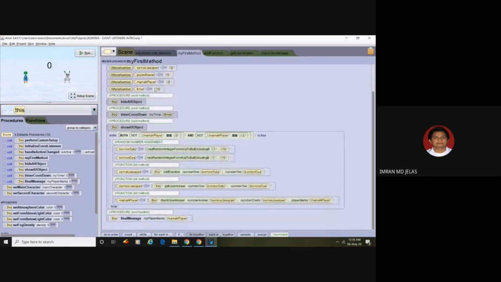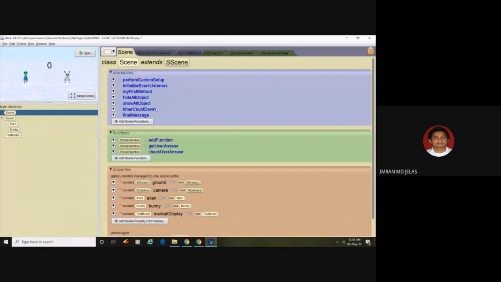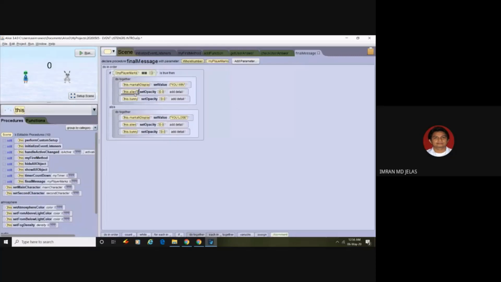And then the last one will be a procedure, final display, a final message. So let's go to the final message procedure. Here they just set positive to alien and Bunny. This one doesn't matter, because both of the characters are doing the same. So let's save this one.